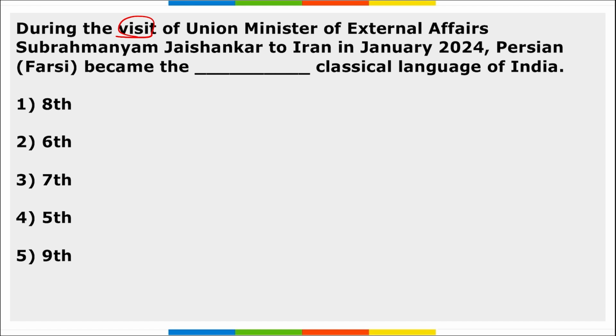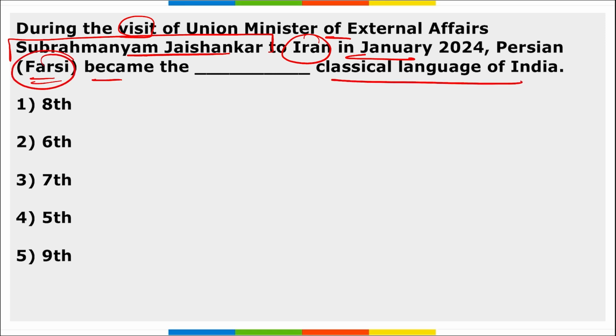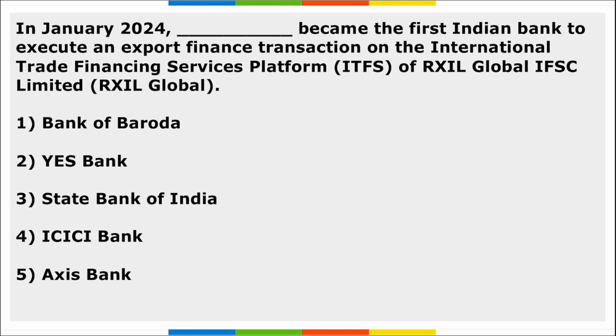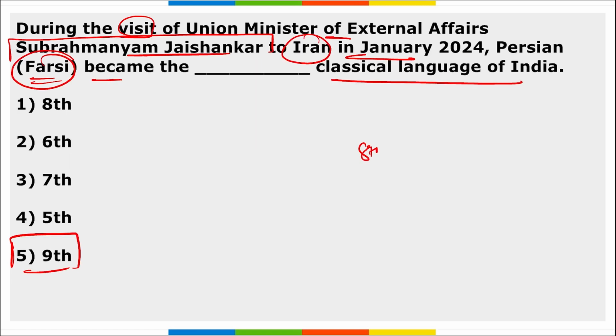Next, during the visit of Union Minister of External Affairs Dr. S. Jaishankar to Iran in January, Persian, that is Farsi, became the dash classical language of India. Remember, Farsi became the 9th classical language of India. Next, classical languages are in the 8th schedule also. Mark this also.